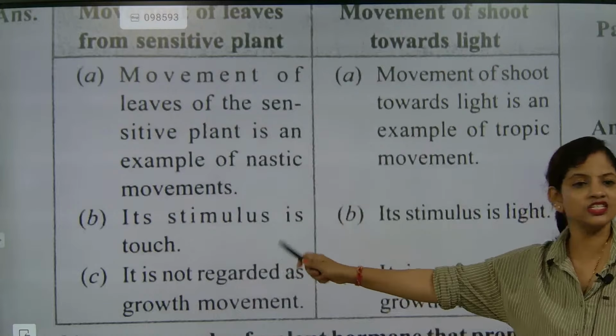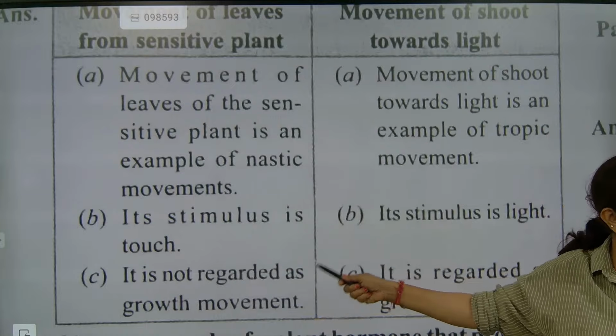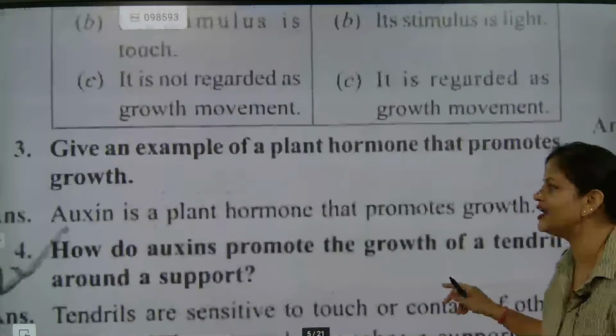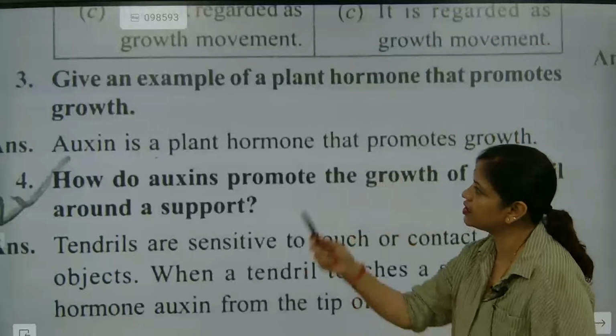So the stimulus is touch and the stimulus is light. This part is not regarded as growth movement. It is regarded as growth movement. That's the basic idea. Now, beta, give an example of a plant hormone that promotes growth. Auxin. Auxin promotes growth. Understood? Yes, auxin promotes.